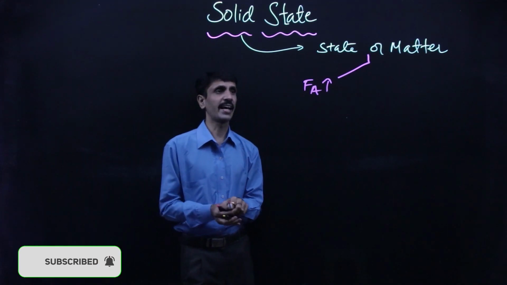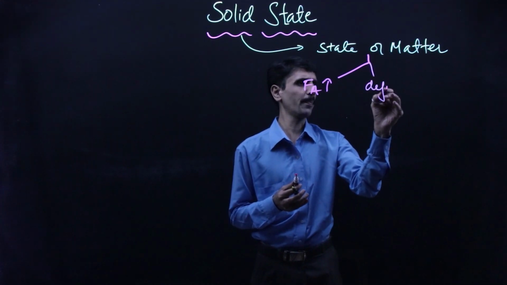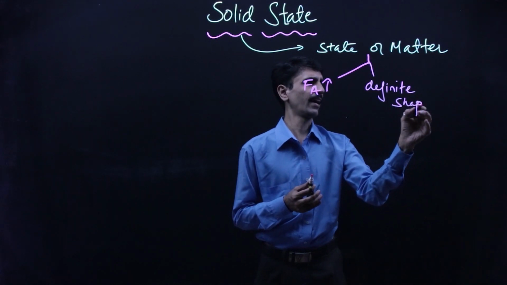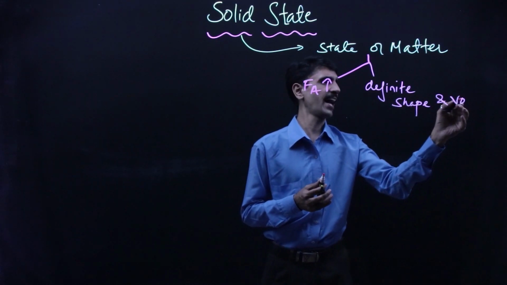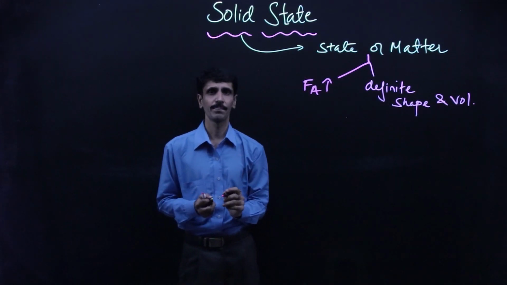Point number two is that it has definite shape and volume. It has got what? Definite shape as well as volume. Fixed shape and the fixed volume.